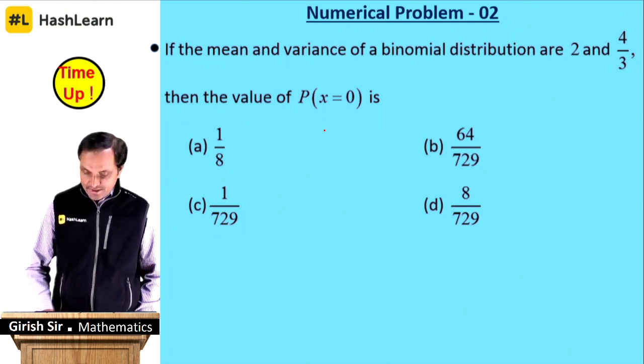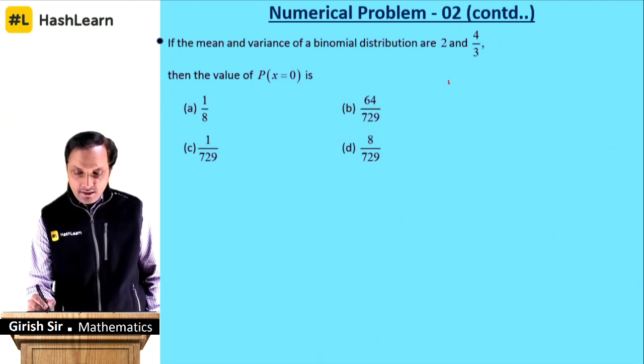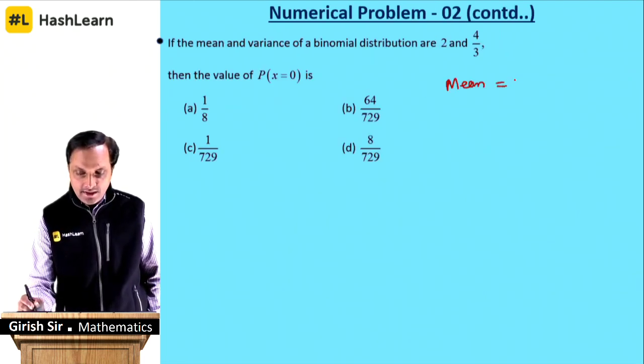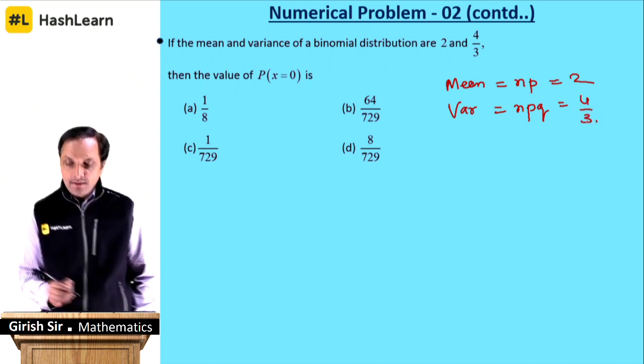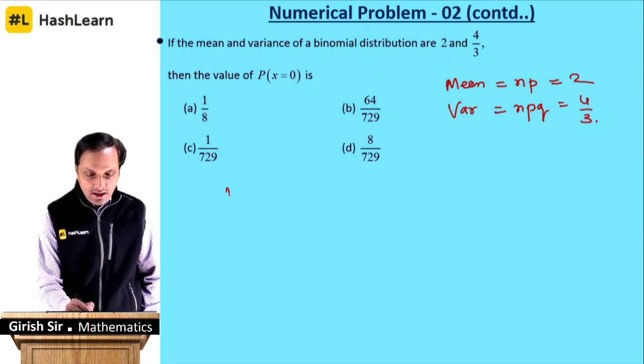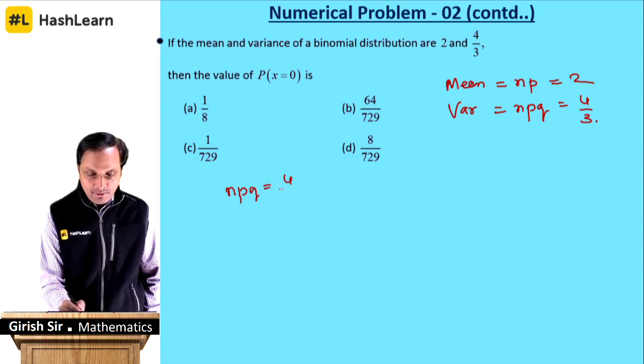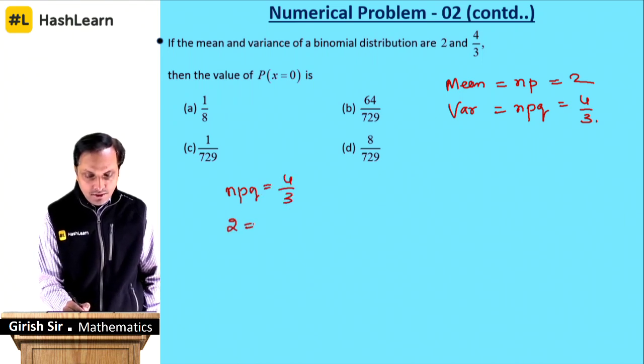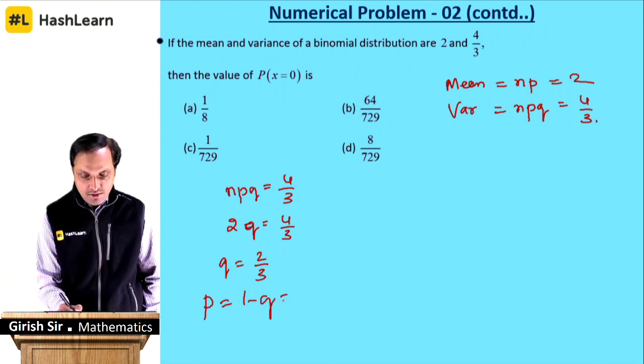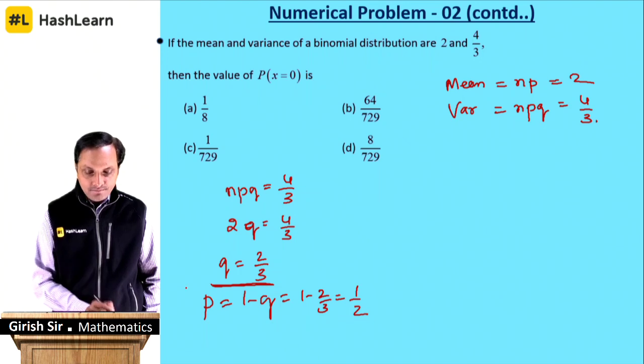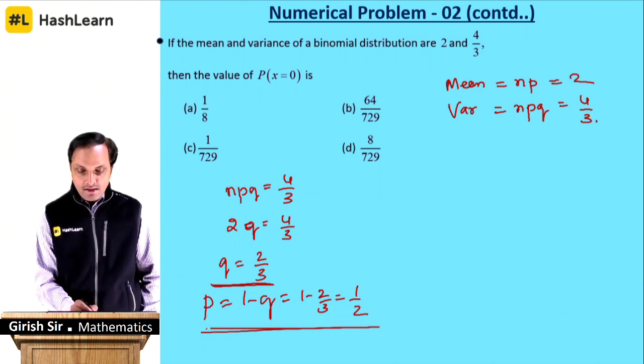So your time is up and let's see how to do this. Mean, you all know the formula. Mean is given as n into p, which is given as 2, and variance is n into p into q, that is given as 4 by 3. If you use npq is equal to 4 by 3, np is given as 2, np cancels, q is equal to 2 by 3. What happens to p? p is 1 minus q, 1 minus 2 by 3 will give you 1 by 3. So make a note, q is 2 by 3, p is 1 by 3.